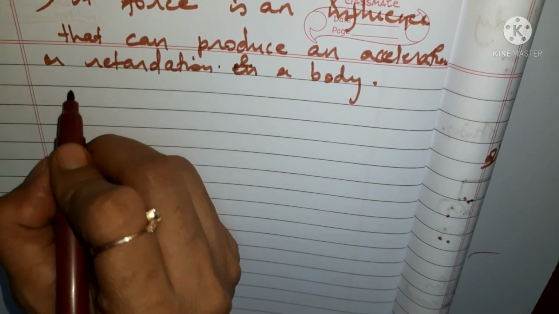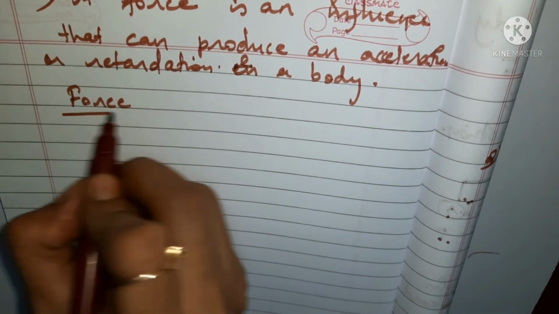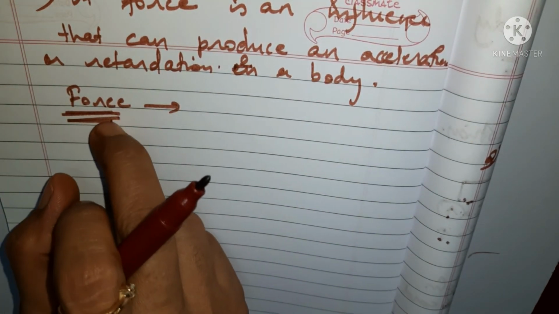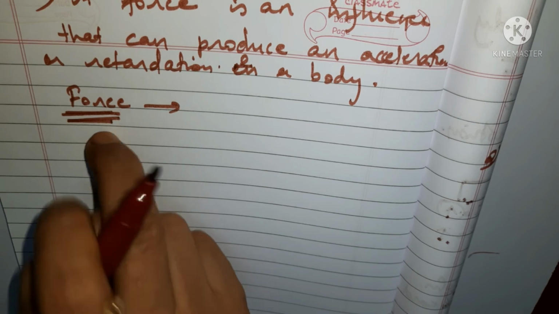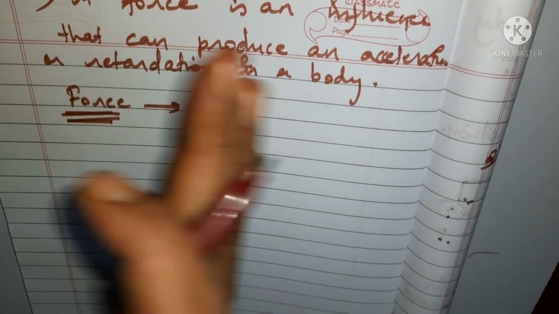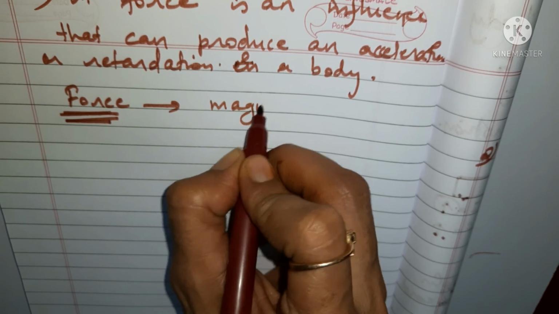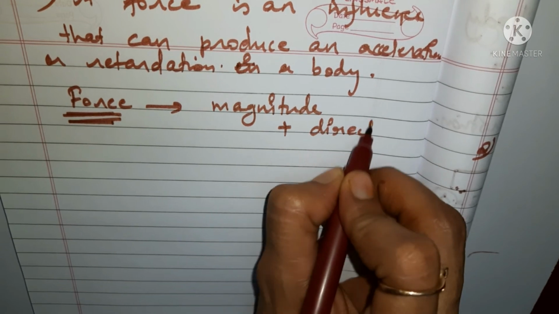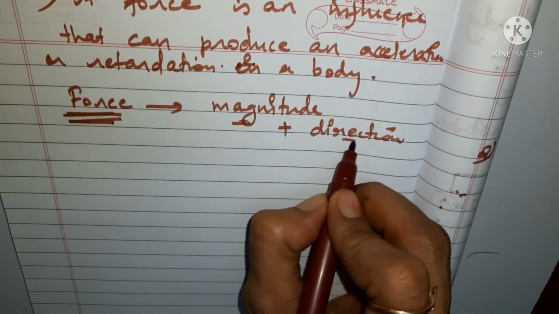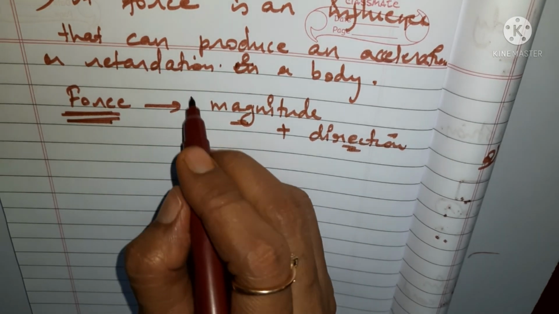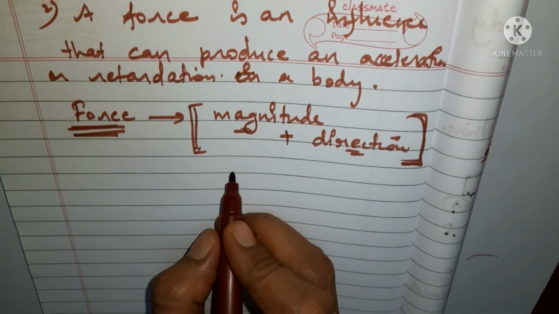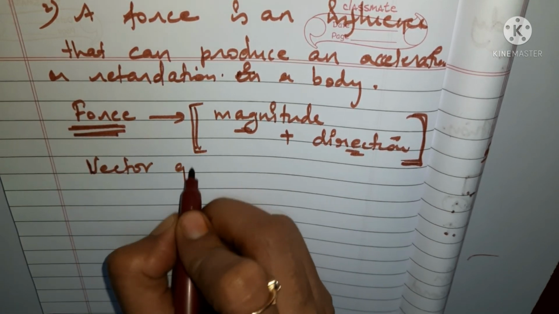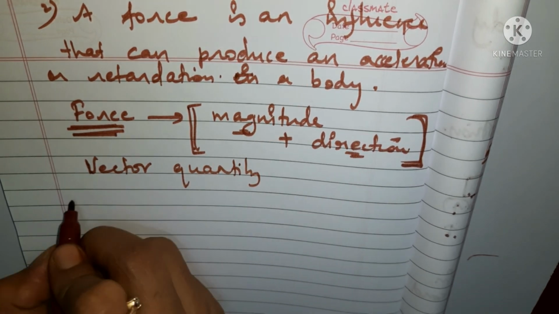One more thing: force occurs in the direction of motion, so it has some magnitude as well as direction. Force includes magnitude plus direction, so both qualities are there in the case of force. It means what type of quantity is it? A vector quantity or a scalar quantity?